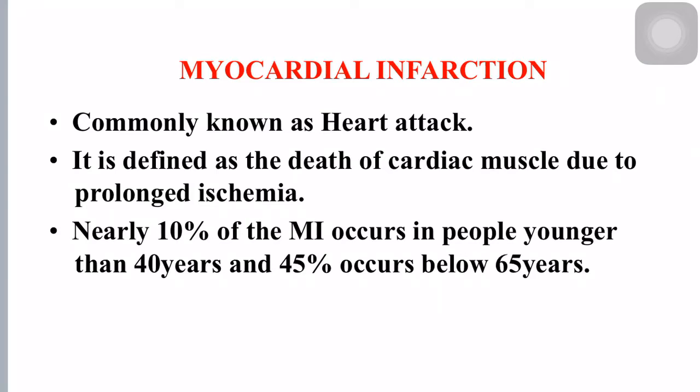Nearly 10% of myocardial ischemia and myocardial infarction occurs in people younger than 40 years and 45% occurs below 65 years, which means that as the age increases, there is more preponderance for myocardial ischemia as well as myocardial infarction.